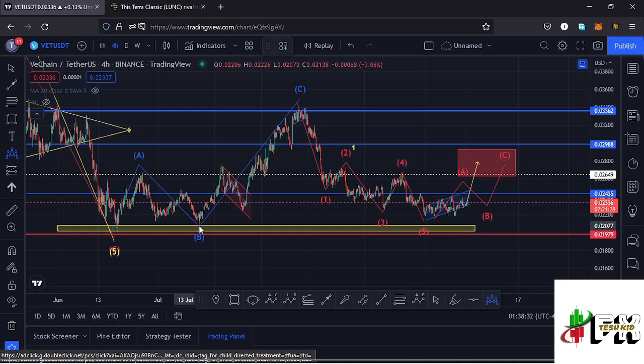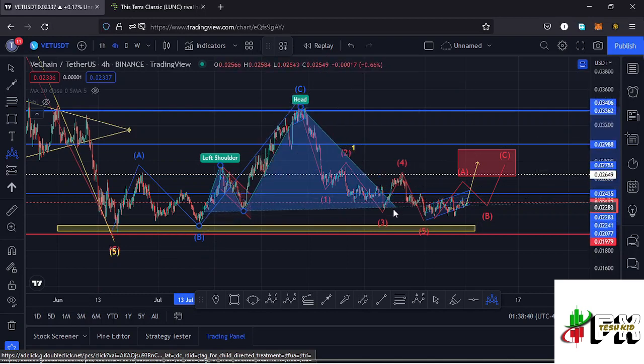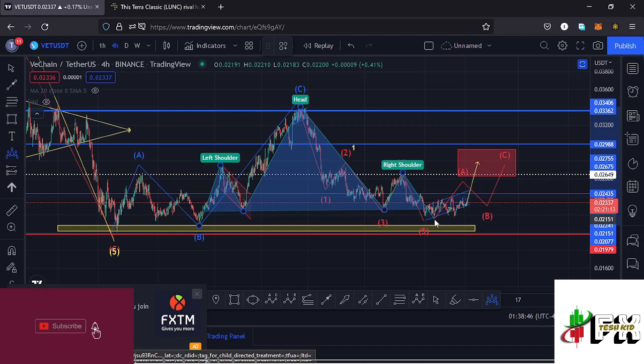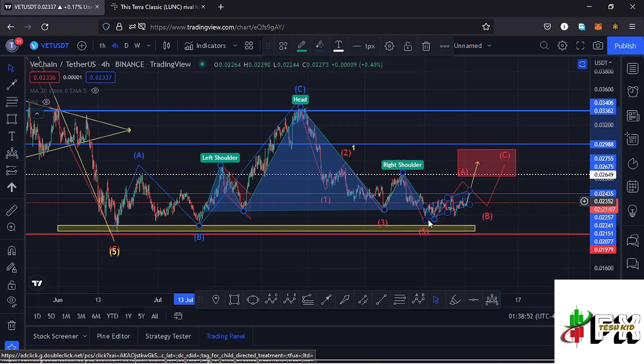And that pattern is a head and shoulders pattern, having that as the left shoulder, then we have the head right here, then we have seen the formation of the neckline, we have also seen the formation of the right shoulder, and we have continued seeing lower prices, though we have not yet seen a breakout out of that head and shoulders pattern. And from the movement that we can see over here, this is much of a consolidation. So it's possible, in case there's a negative impact on this market, that is a negative volatility on the market, then we might see a breakout out of this head and shoulders pattern.